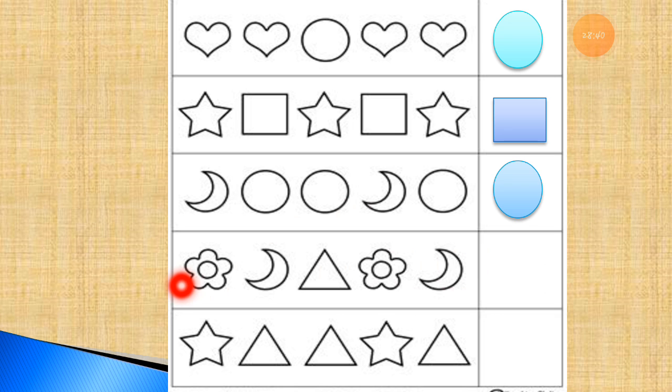Now here is flower, moon, triangle. Here is flower, moon, triangle. This way you have to complete the pattern. You can call it a pattern. The missing pattern you have to fill. Now star, 2 triangles, star and 1 triangle. So the next shape will be a triangle, because it is a star, 2 triangles, star and 2 triangles.